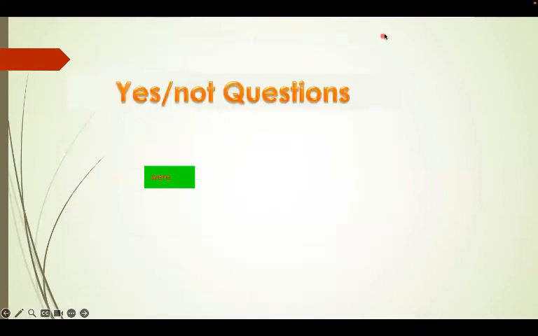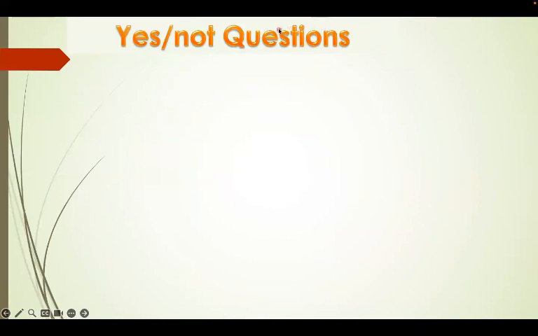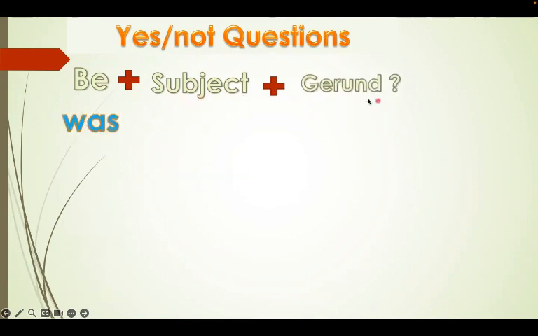Now moving on to yes and no questions. How to form a yes or no question in the past continuous. Let's have a look at the rule. Verb to be in the past, we put the subject and we put the rest of the rule, the verb plus ing. So was or were.